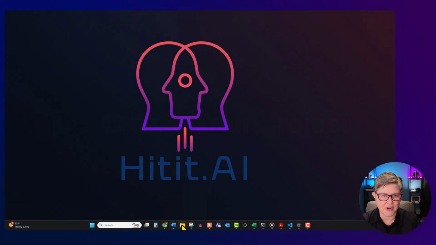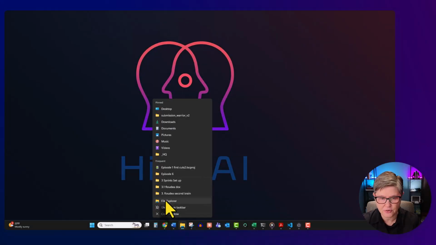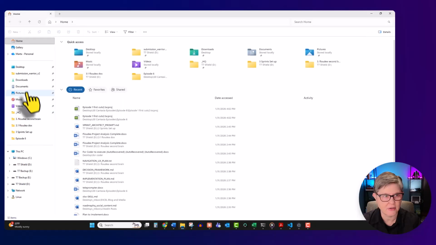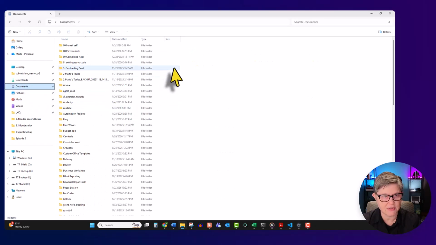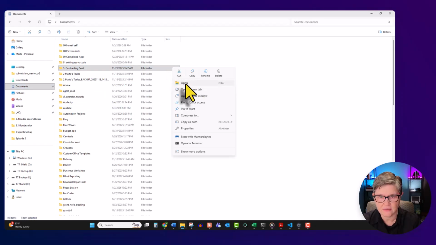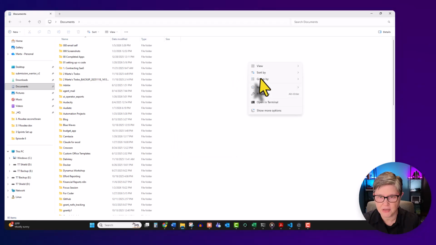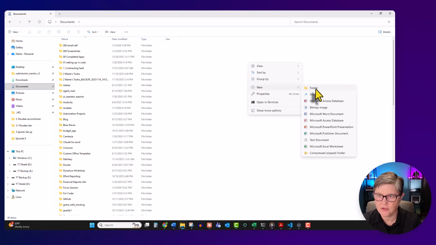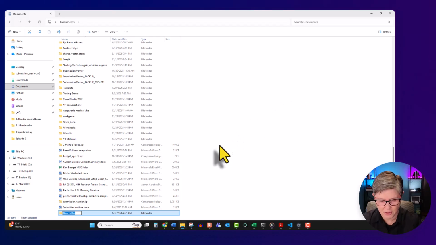Now we will create a project folder. Go to your File Explorer, go to your Documents and create a new folder. New folder, and we will call it Python_demo.